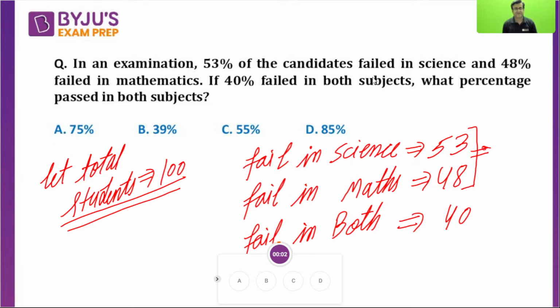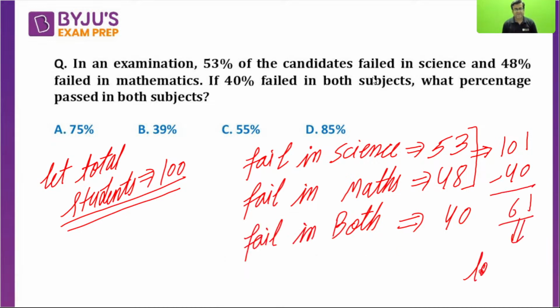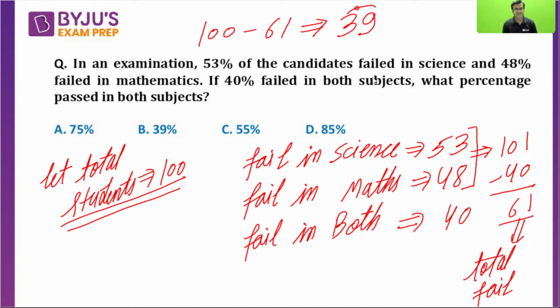So add these two, fail in science and fail in maths. So you got 53 plus 48, 101. So we will have to subtract the common part, and you will come to know 61. 61 is total fail, whether in science, whether in maths, whether common. Total fail 61. Out of 100, 61 is fail. So 39 are pass. So 39 out of 100 means 39%.